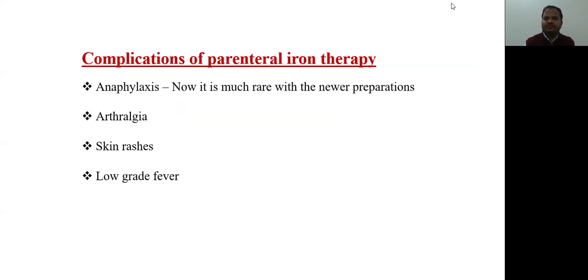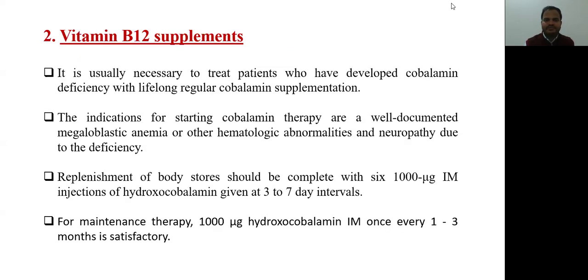Now, what are the complications of parenteral iron therapy? Same as oral iron therapy, there are many complications of parenteral iron therapy that include anaphylaxis. It was very common in the past, but now it is much rarer with the newer preparations. Arthralgia, skin rashes, and low-grade fever. These are certain complications of parenteral iron therapy.